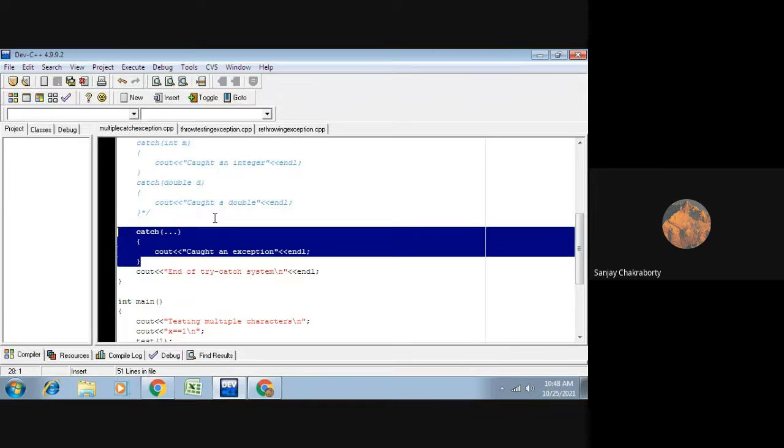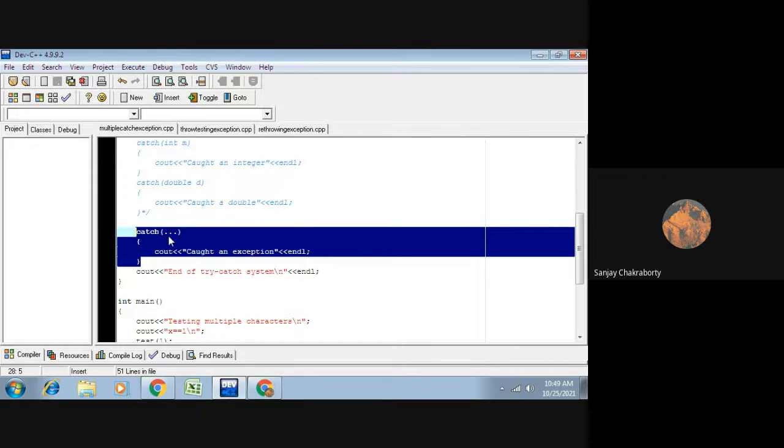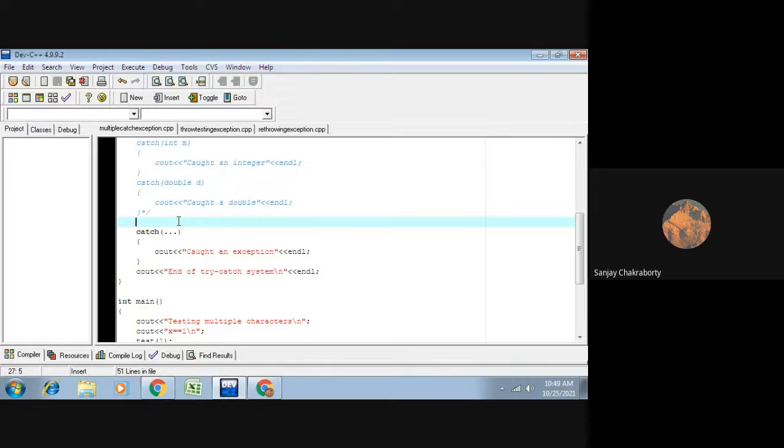They may use the term universal catch block, or a general catch block, by the help of which you can handle multiple different kinds of exception without defining multiple catch blocks. At that time you will have to use this one. This is the easiest and most general way of defining a catch handling statement. You don't need to worry about what kind of exception your program is throwing, or what type of argument you are passing to the catch statement.